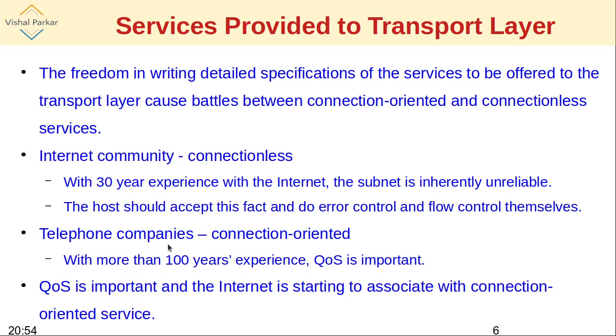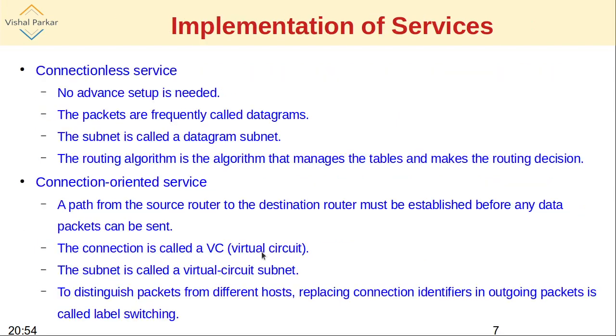Now QoS, quality of service, is very important. And now the internet community as well is trying to associate itself with the connection oriented service. Previously they used to have a preference for connectionless service. Now due to QoS, they are tending to use the connection oriented service. How exactly does the connection oriented service make the difference in quality? We'll see the difference between these two.